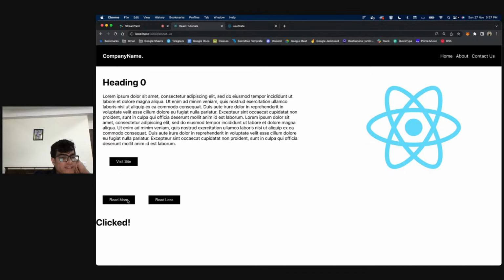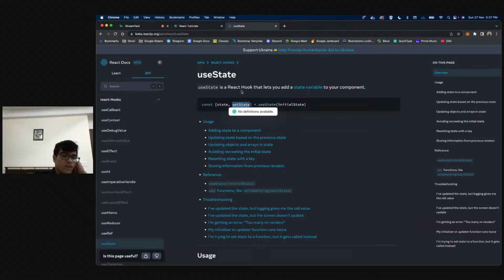So basically, on clicking this button, I wanted to show this thing. On removing, I wanted to get rid of it, right? So the way I did that was using useState. useState is a hook of React. React hook. What does that mean? It means it's a React function that you can use. So basically, what this allows us to do is it allows us to create states. States are variables that you can use, and basically this variable has two parts.